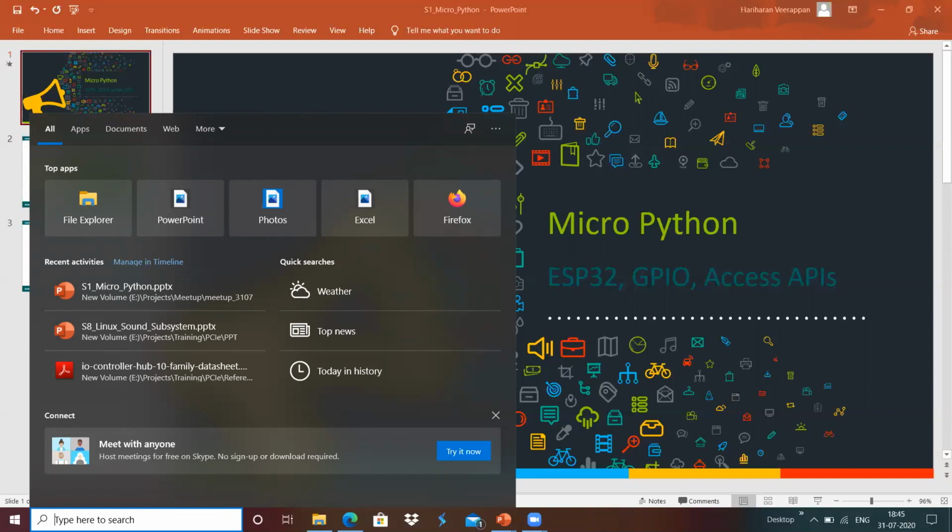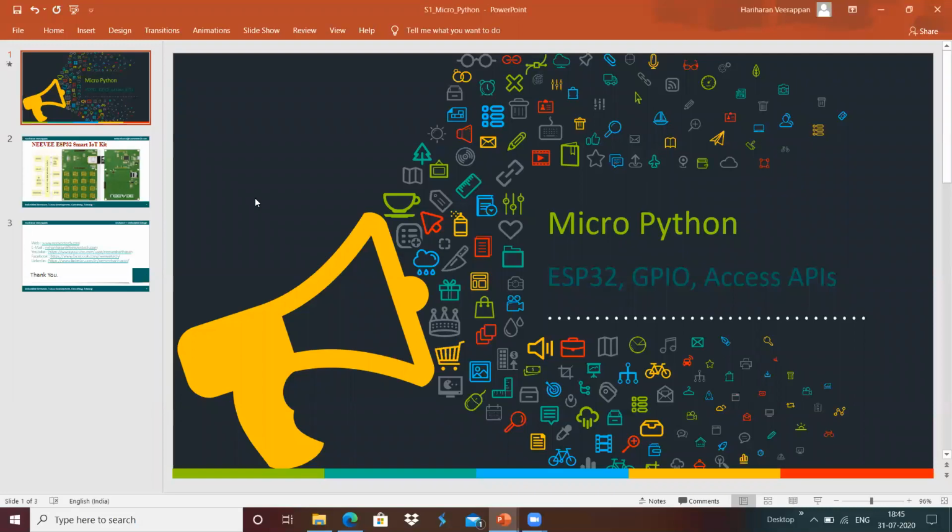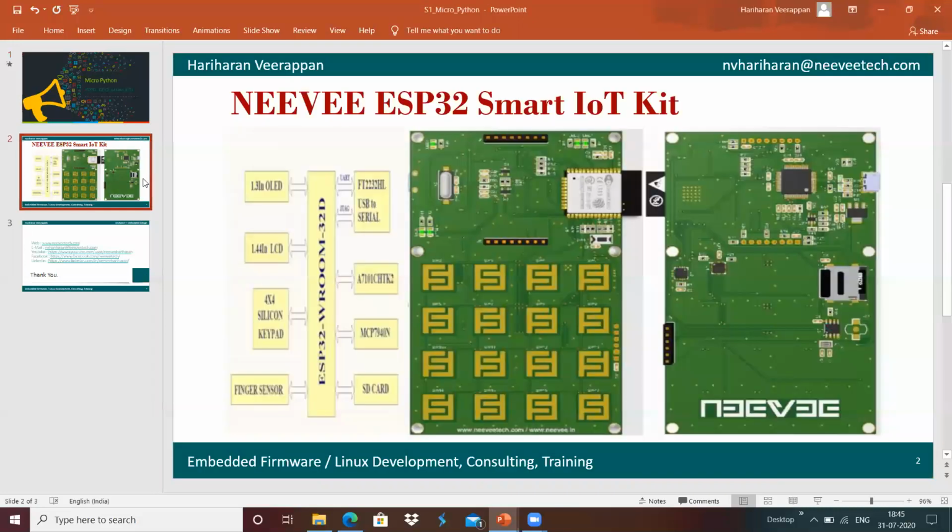board over here, and before connecting the board, I just wanted to show the board which I am going to connect, which is an ESP32 based smart IoT kit developed by us.